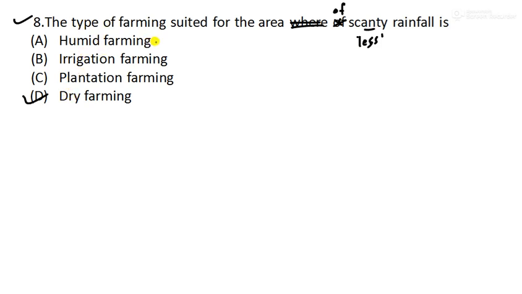And humid farming is one where sufficient rainfall is there, so irrigation is not required. Plantation farming also requires irrigation. Without the help of irrigation, it cannot be done. So only dry farming is the one which can be done where the rainfall is very less. Question number 8 is done.